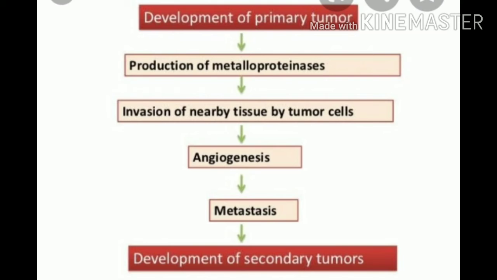Then angiogenesis occurs, in which there is production of new blood vessels from pre-existing ones, and in that condition the multiplication is major. And then metastasis, in which condition the cancer spreads to other parts of the body, and due to that the development of secondary tumors occurs.